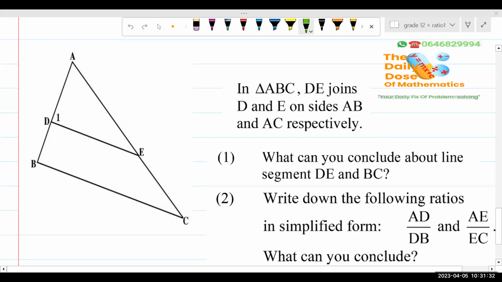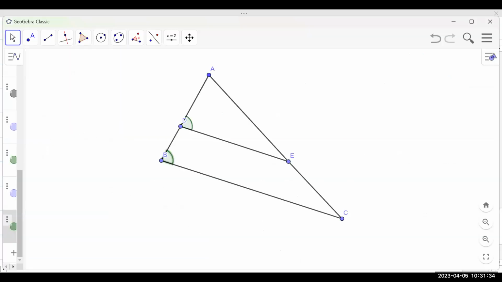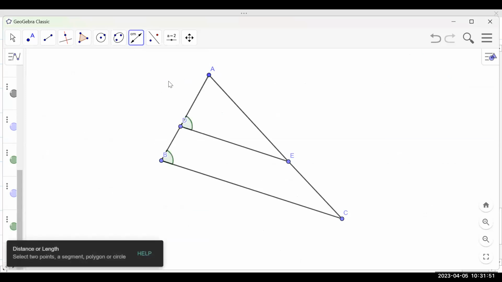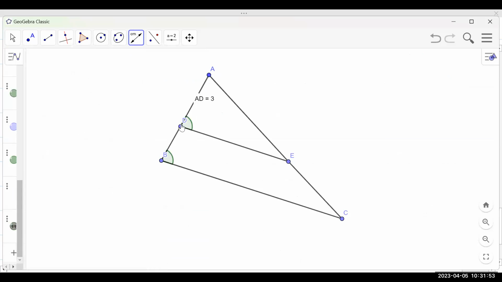Let's take exactly the same diagram and then draw it. So we have the following diagram, and I've drawn the diagram here on your behalf. If you are able to do it, let's just go and measure some of these things here. We're going to measure the length of A to D. If I measure the length from A to D, I have A to D, and it says A to D is 3 units. For now, we'll just stick to units. So here you have this one as 3 units.